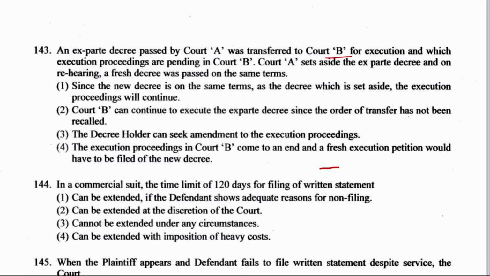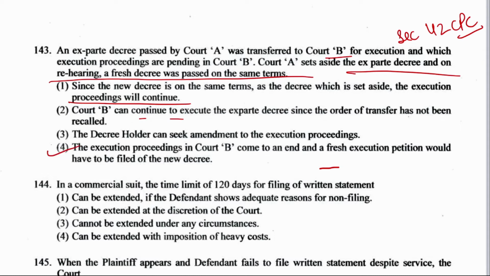Court A sets aside the ex parte decree, and on a rehearing a fresh decree was passed on the same terms. So here, since the new decree is on the same terms as the decree which was set aside, the execution proceeding will continue, or court B can continue to execute the ex parte decree since the order of transfer has not been recalled. Basically, this is mentioned under section 42 of CPC, according to which the execution proceedings in the court B come to an end, and a fresh execution petition would have to be filed of the new decree. Okay, the right answer is option number 4.